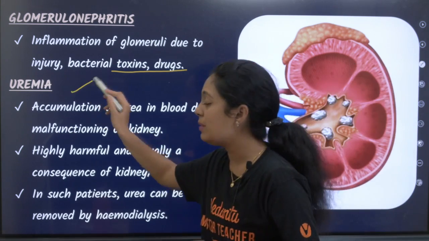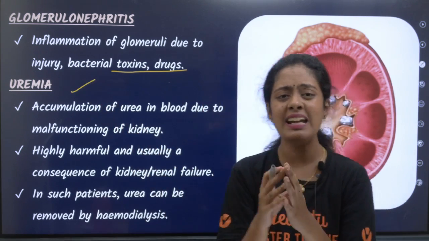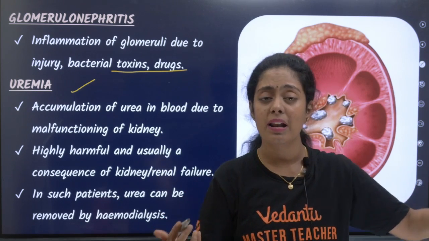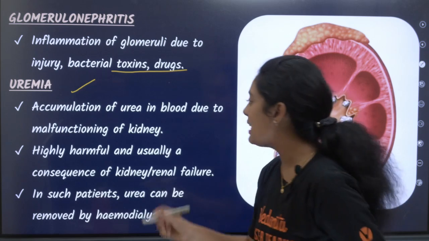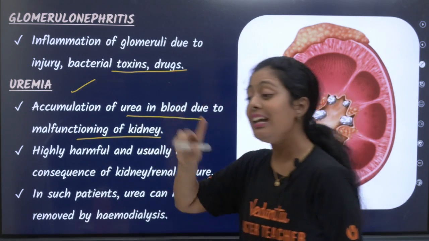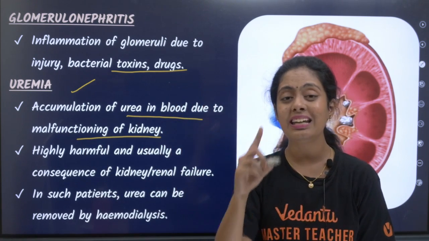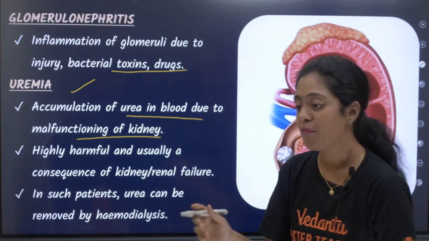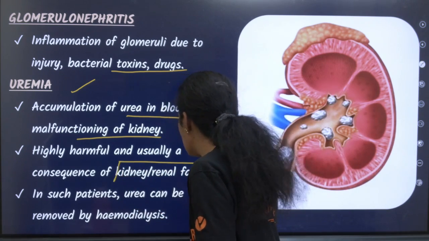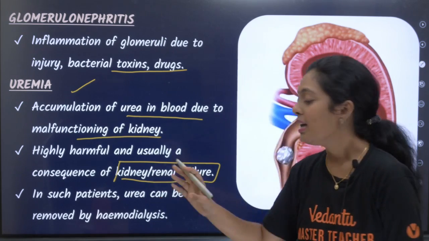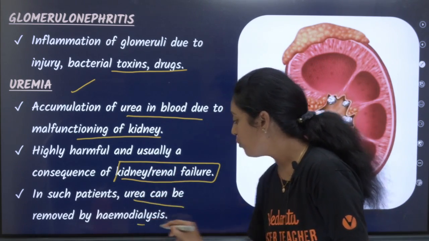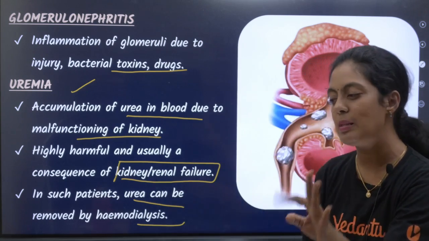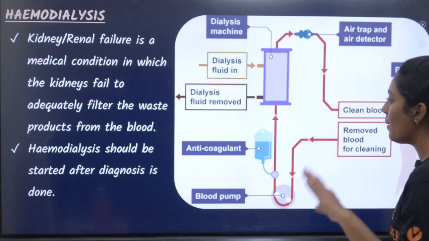அடுத்தது you have uremia. இதுதான் ரொம்ப ரொம்ப முக்கியம். என்னோட கிட்னி ஒழுங்கா ஃபங்க்ஷன் ஆகல, கிட்னில யூரியா எக்ஸ்கிரீட் பண்ணப்படல. அப்ப என்னோட பிளட்ல யூரியா லெவல் increases. Increase in the urea in my blood is called uremia. It is highly harmful and usually a consequence of kidney failure. Correct? In such cases, urea can be removed by hemodialysis. So hemodialysis based பண்ணி ஒரு question compulsory-ஆ கேட்கலாம். நம்ம அதுதான் அடுத்தது பார்க்க போறோம்.